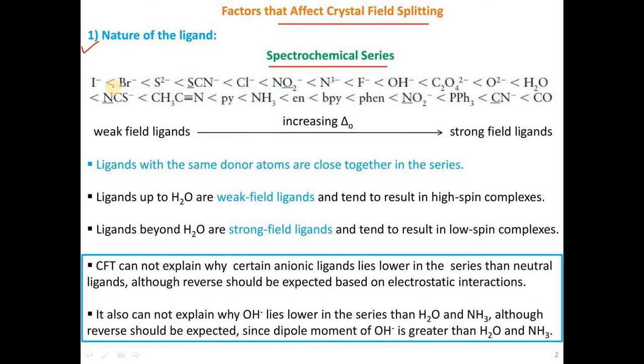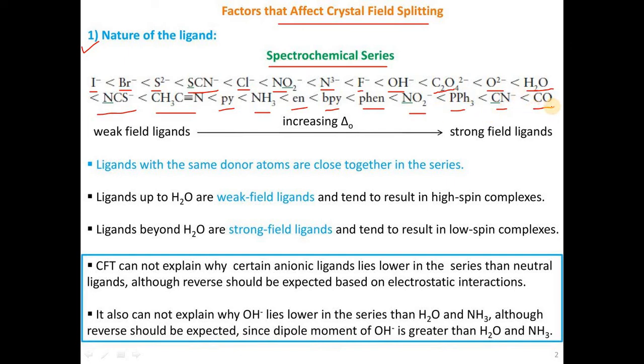In this series, the first ligand is I minus, then the strength increases: Br minus, S minus minus, SCN minus, Cl minus, NO2 minus, N3 minus, fluoride ion F minus, OH minus ion, C2O4 minus minus, the oxalate ion, O minus minus, then aqua, water, then NCS minus, then methyl cyanide CH3CN, then pyridine, which is also a ligand, then ammonia, then ethylenediamine, en, bipy meaning bipyridine, then phen meaning phenanthroline, then NO2 minus, then triphenylphosphine, then CN minus, and the strongest one is carbon monoxide.